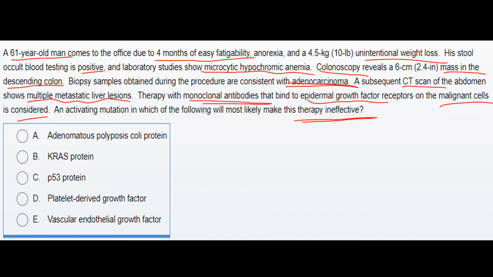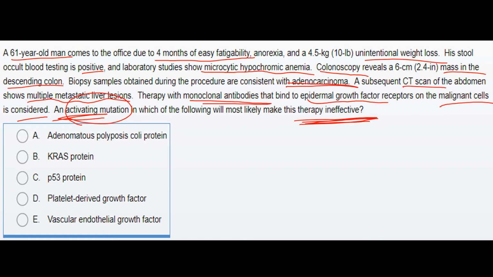So there's a therapy where monoclonal antibodies are binding to EGFR on the malignant cells. So what other activating mutation? Please note this, that an activating mutation will cause this therapy to be ineffective.